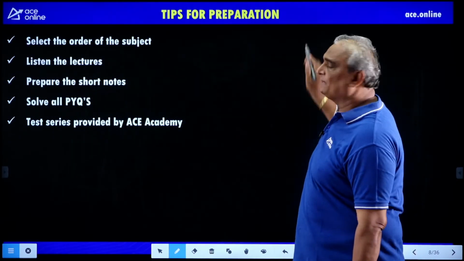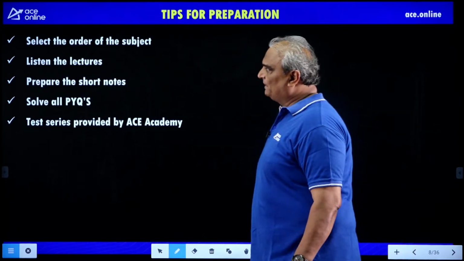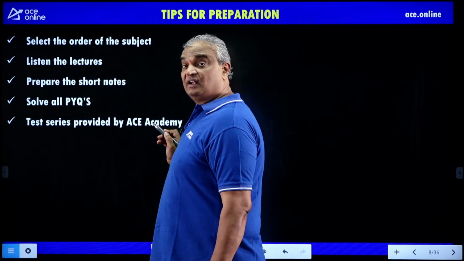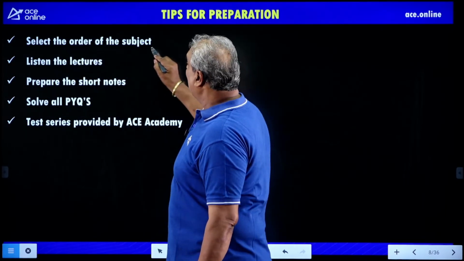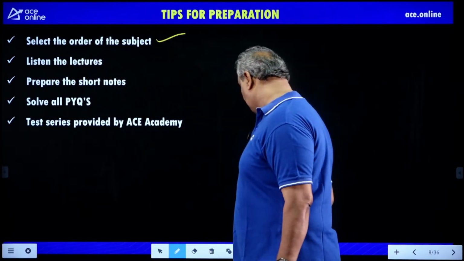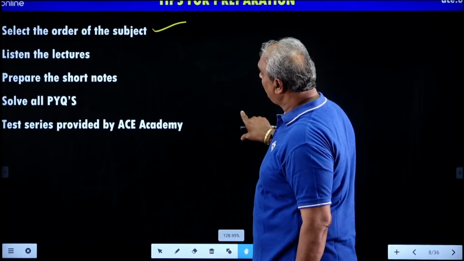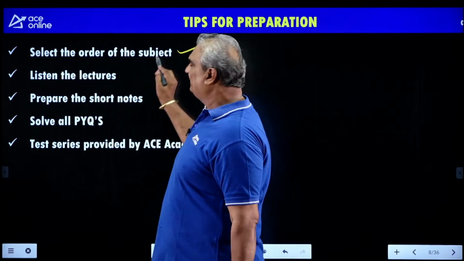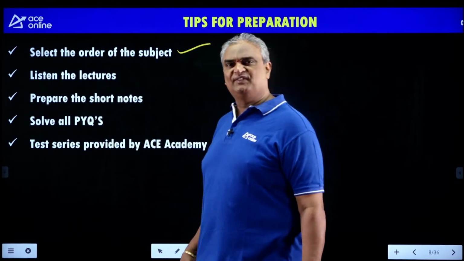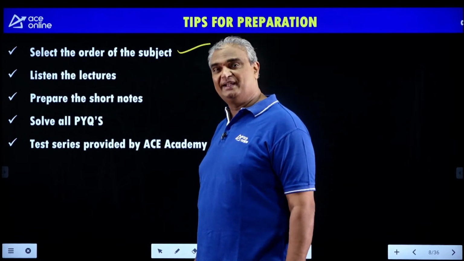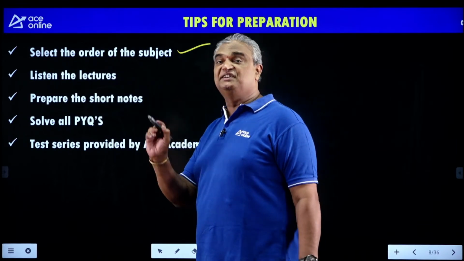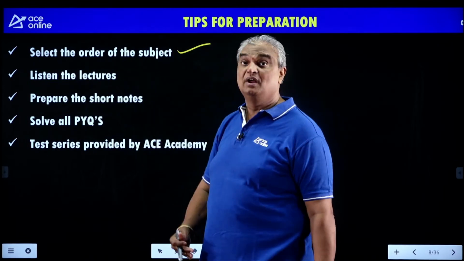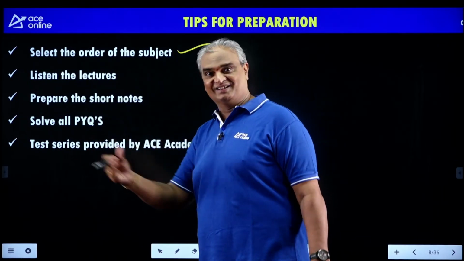Before that, tips for the preparation. While preparing for ISRO, first you should select the order of the subjects. While preparing for the COA subject, it is better to complete the digital subject first. It is nothing but the proper order, or sequence, of how to prepare the subjects one after another.